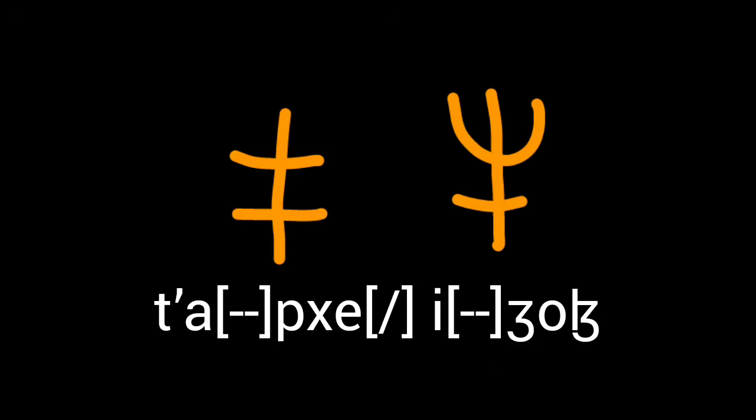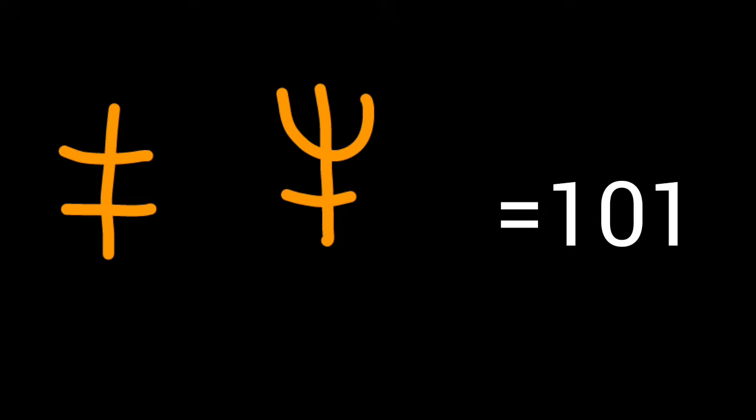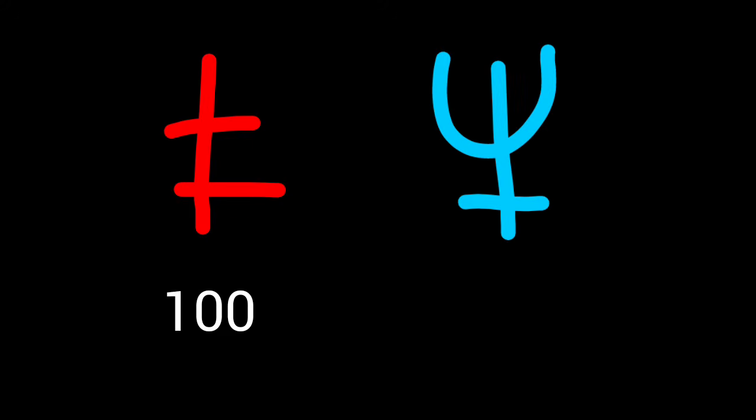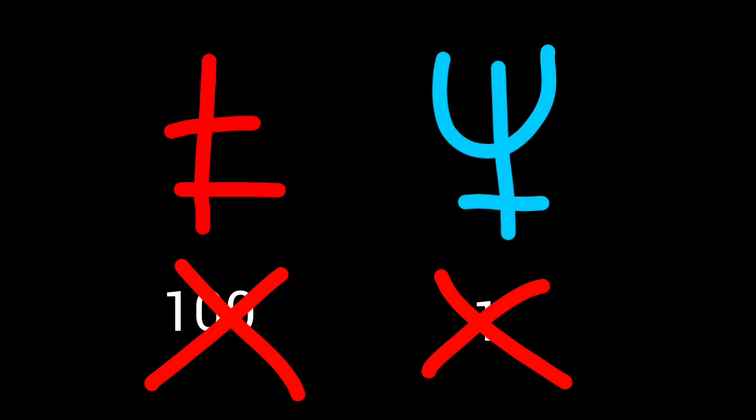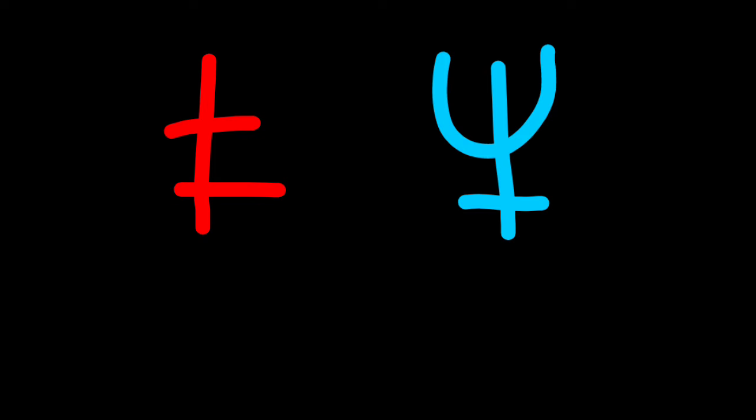There are tapche ijoj letters. That's goofy language for 101. You might think that tapche is 100 and ijoj is 1. But you'd be wrong. This language is meant to be the hardest language in the world, so it uses a prime base. So this is 9 times 11 plus 2. Just kidding, it's actually 7 times 13 plus 10.